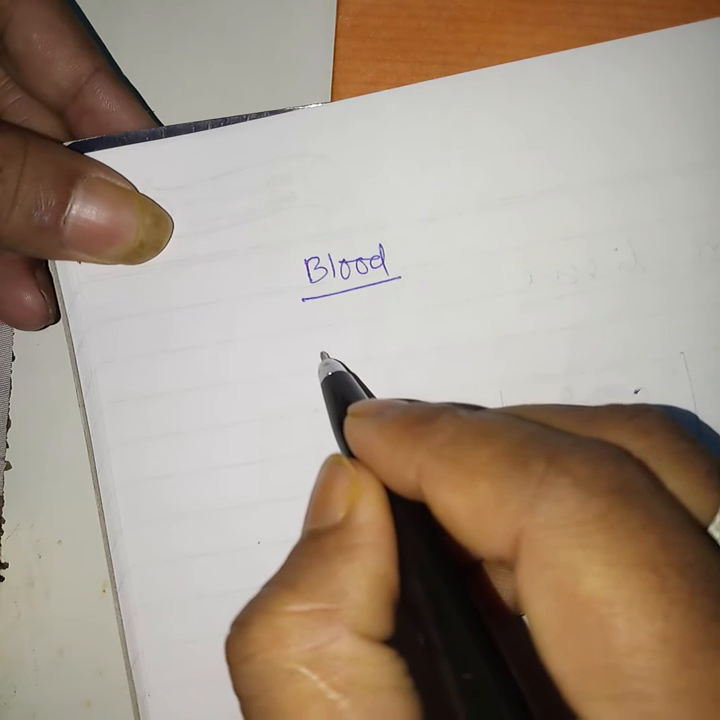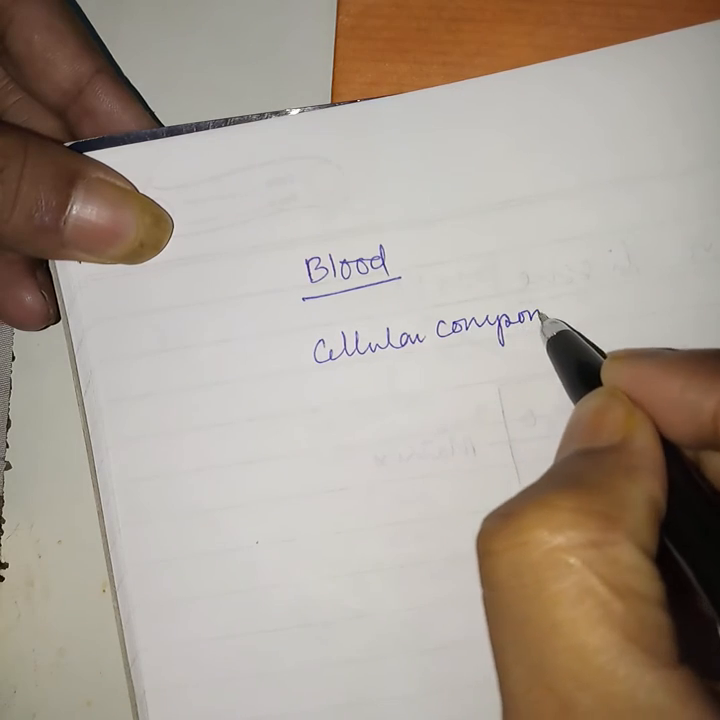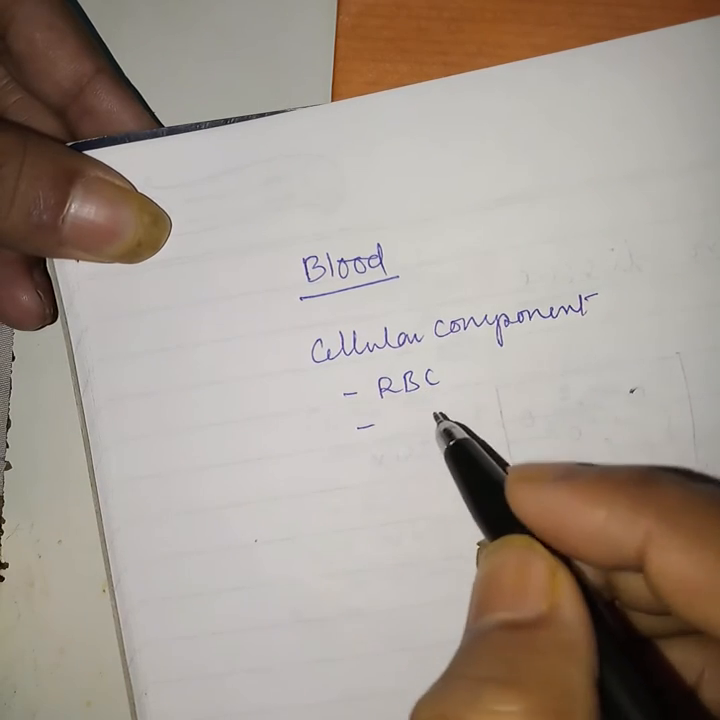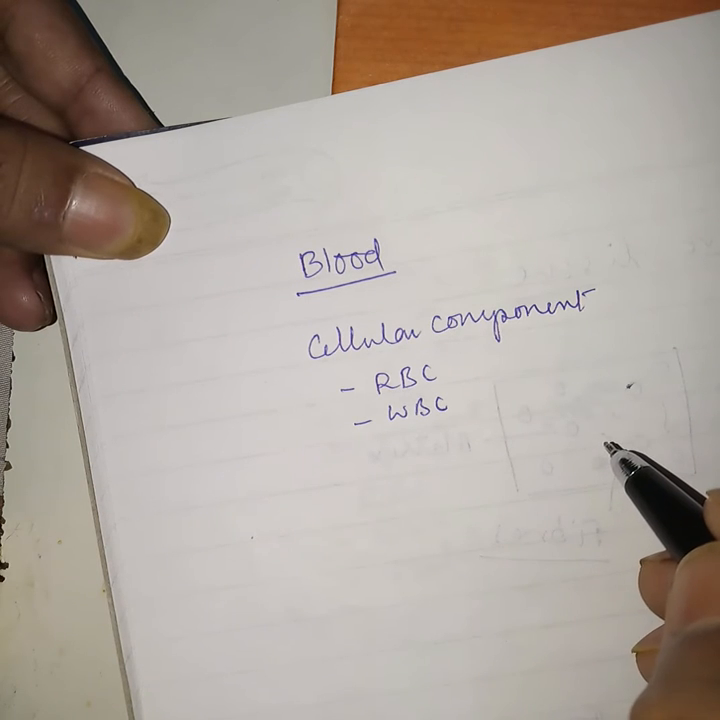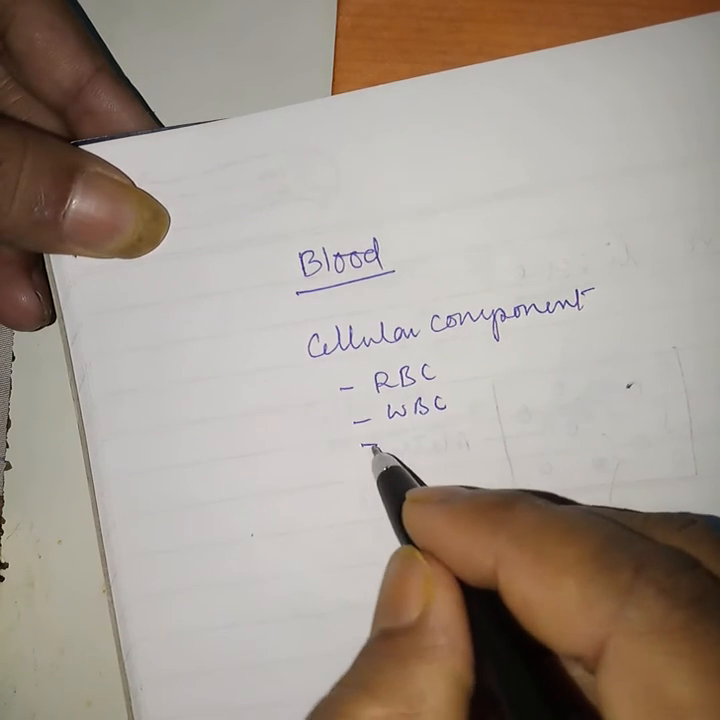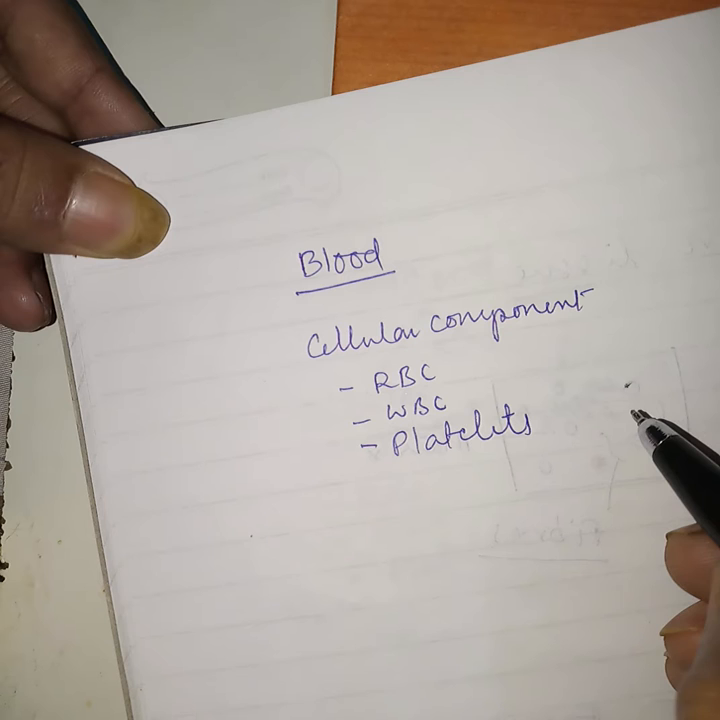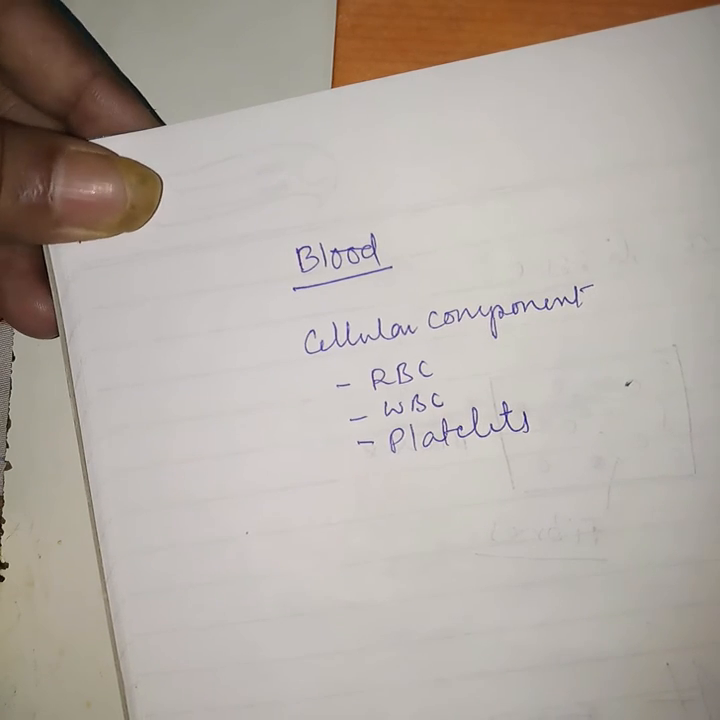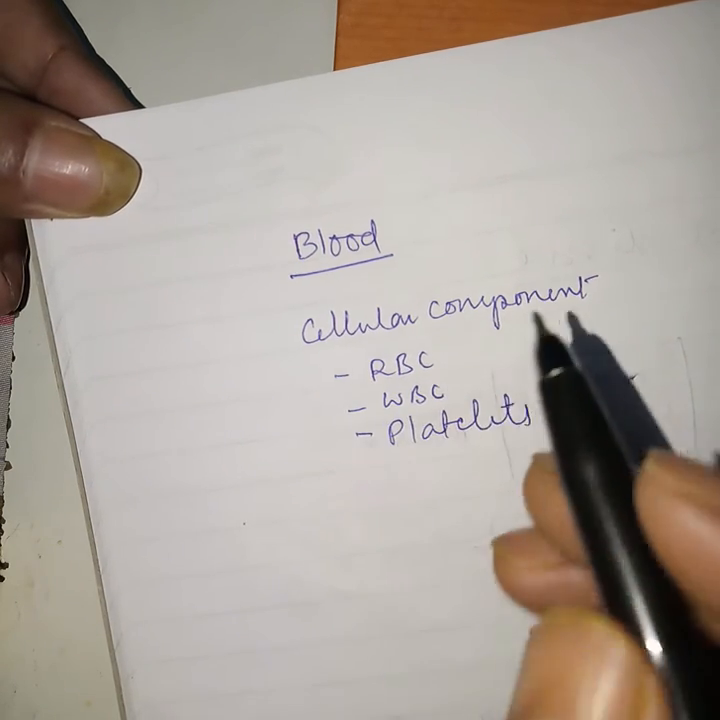The first is known as cellular components. Cellular components consist of RBC, red blood cells that transport oxygen; WBC, protective, defensive cells that defend your body from germs; and platelets, which help to form a clot around a cut in your body, which means they prevent the flow of blood from the body to the outside. So these are the cells called cellular elements or cellular components.